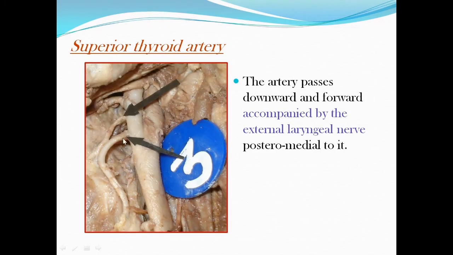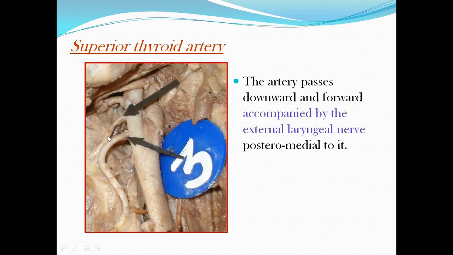So this is the first artery, below the level of the tip of the greater cornu of the hyoid bone. This is the superior thyroid artery. It courses downwards, you can easily understand. So it is resting on which muscle? The inferior constrictor muscle, coursing downwards and forwards. Here you will have the external laryngeal nerve, posteromedial to it. So that is the superior thyroid artery.